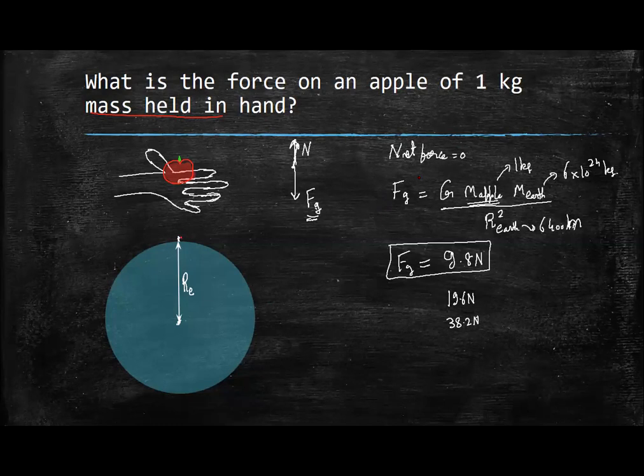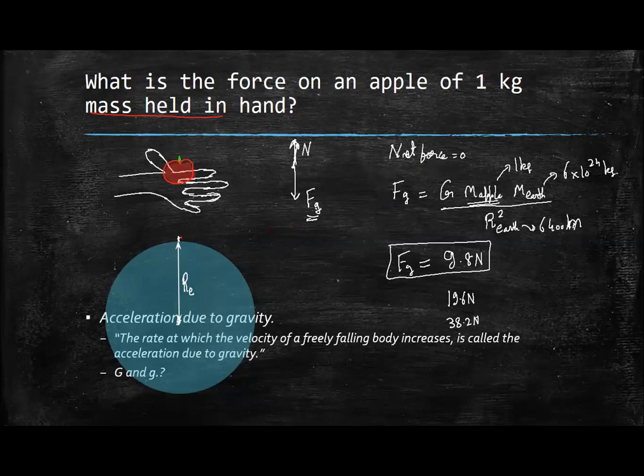All right, so let us go ahead. Now we define what is acceleration due to gravity. Acceleration due to gravity is the rate at which the velocity of a free falling body increases.